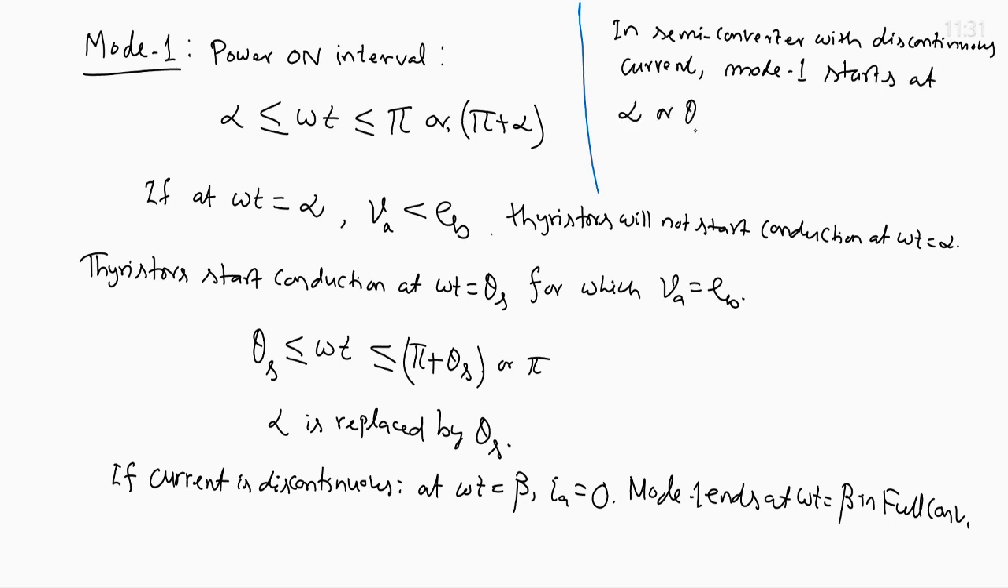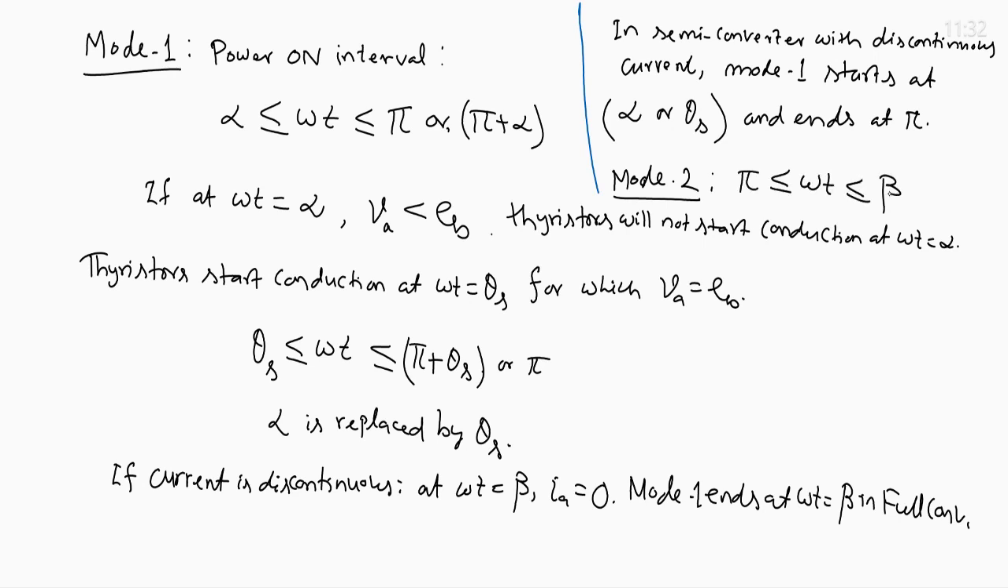Mode 1 starts at alpha or theta s, depending on the condition as I have explained. Mode 1 starts at alpha if V A is more than E B; if V A is less than E B, mode 1 starts at theta s when V A becomes equal to E B. Mode 1 starts at alpha or theta s and ends at pi, and mode 2 is from pi to beta, if the turn off angle beta is more than pi. If beta is less than pi, obviously there will be no freewheeling period. So, these are some analysis of current in single phase semi converter and full converter.